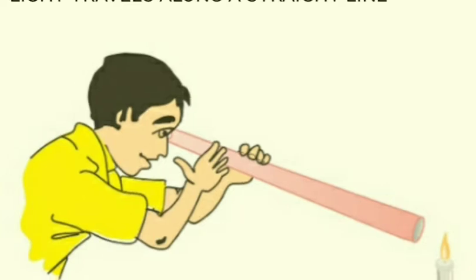Now, this activity showed that light travels along a straight line. How can we change the path of light? Do you know what happens when light falls on a polished or a shiny surface? For that, let us understand reflection of light.